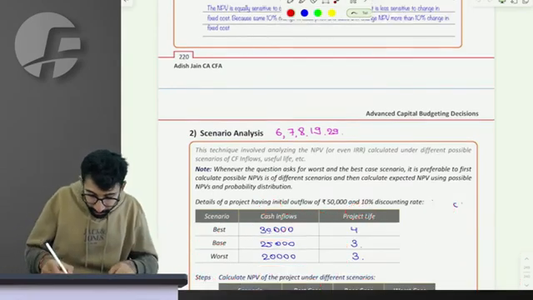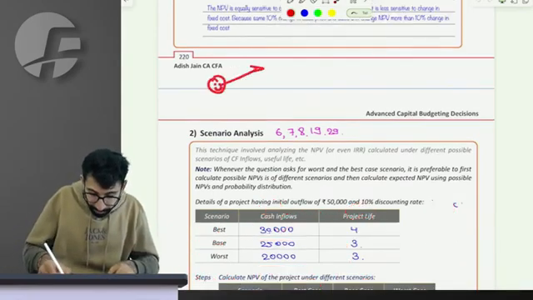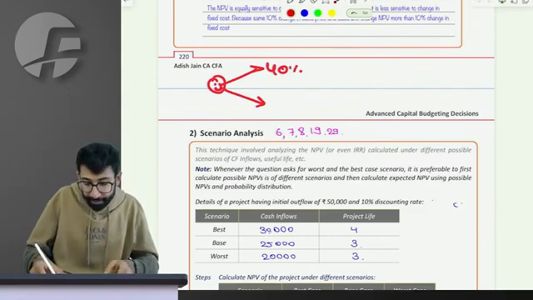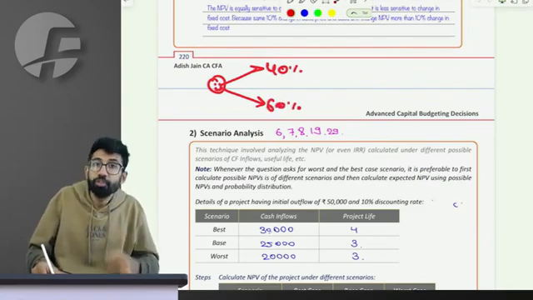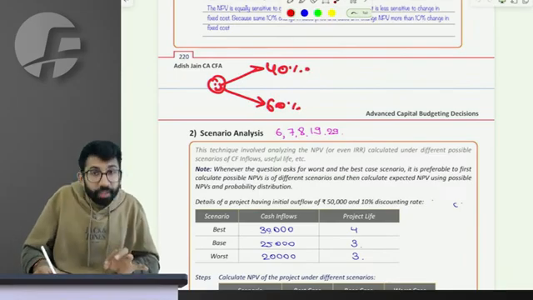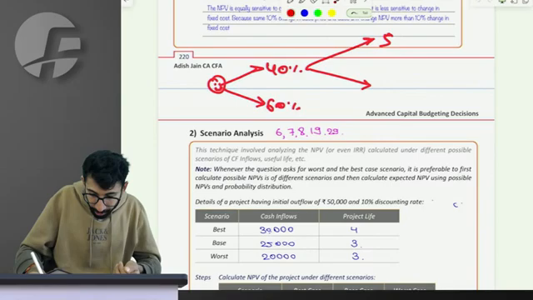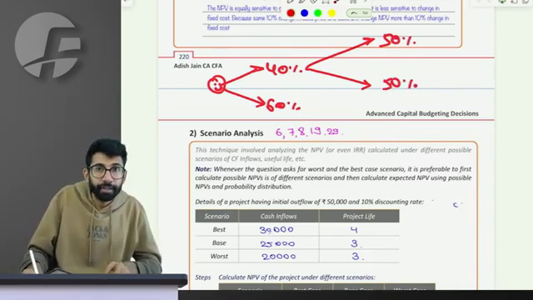Sir, imagine that you are here. There is 40% chance that you clear CA foundation, and 60% chance you won't clear. If you clear, then only you go to inter, and there is 50% chance of clearing inter and 50% chance of not clearing it.